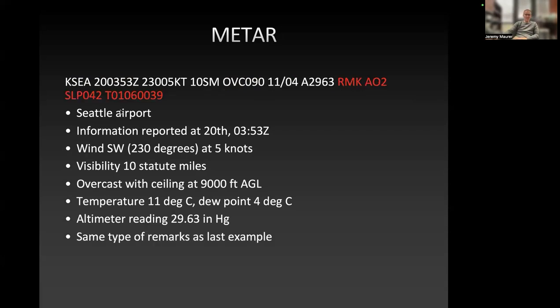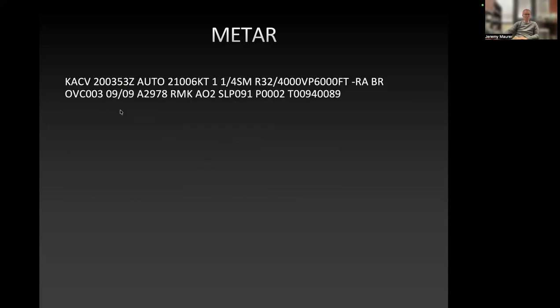We also see one of these remarks. We've got that same kind of sensor. There's the sea level pressure in hectopascals. And then there's the same kind of additional digit of precision with the temperature reading. All right, we're barging through these things. If I'm going too fast for you, just go ahead and pause the video and take a look at these and try to work out what each piece of the code is for yourself, because this is important. You'll need to be able to interpret these codes.